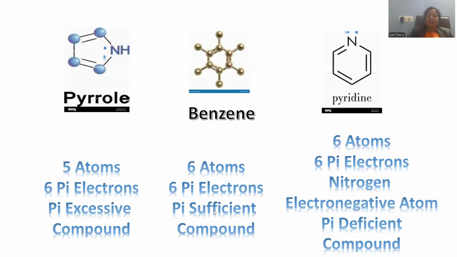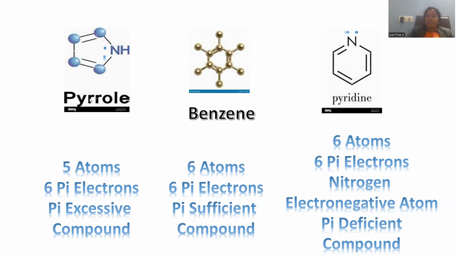Let me go with another classification called pi excessive, pi deficient, and pi sufficient compounds. This is purely based on the availability of pi electrons for delocalization. Based on that availability of pi electrons, we can classify the compounds into pi excessive, pi sufficient, and pi deficient compounds.